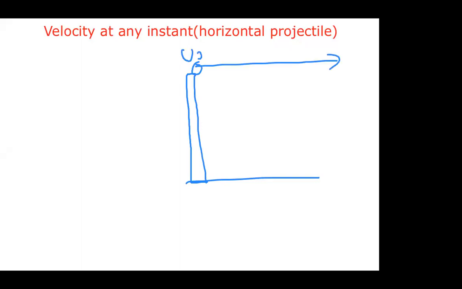Here what we are doing means we are projecting the body from a certain height as usual. Now, horizontally, ux is u, and uy, the initial vertical velocity, is equal to 0. We are projecting the body in the horizontal direction, and we know that it is traveling in a parabolic path.